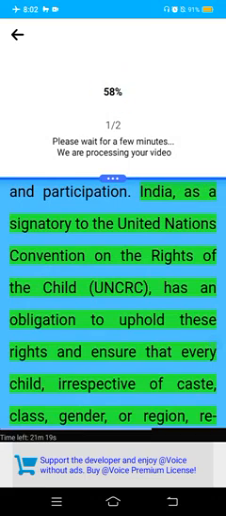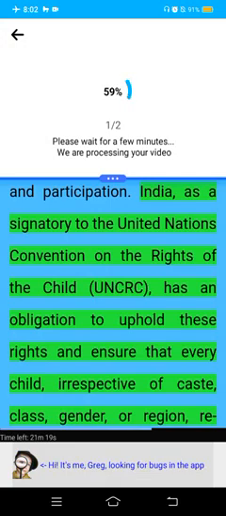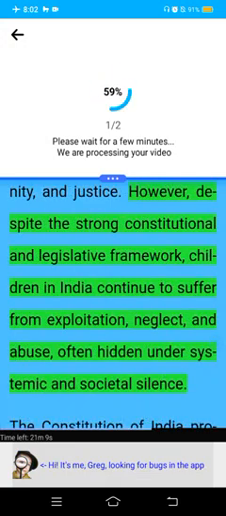India, as a signatory to the United Nations Convention on the Rights of the Child (UNCRC), has an obligation to uphold these rights and ensure that every child, irrespective of caste, class, gender, or region, receives dignity, safety, opportunity, and justice. However, despite the strong constitutional and legislative framework, children in India continue to suffer from exploitation, neglect, and abuse, often hidden under systemic and societal silence.